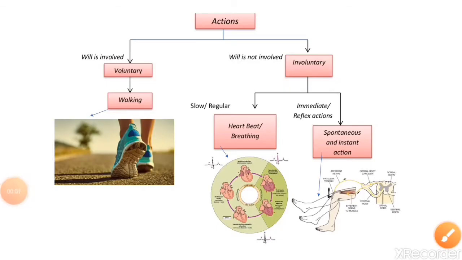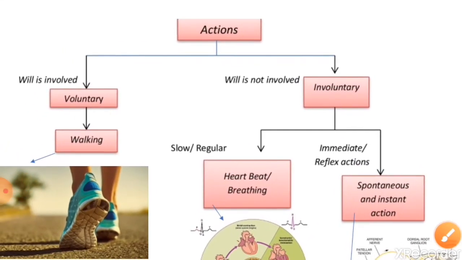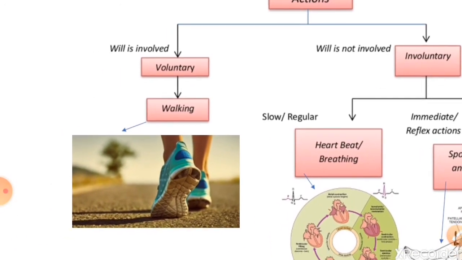As you all know, all living organisms respond to the changes that occur in their surroundings, and the responses that they show are in the form of movements. So now let us study the different types of movements shown by organisms. Movements or nervous actions can be either voluntary or involuntary. So let us see the voluntary movements.